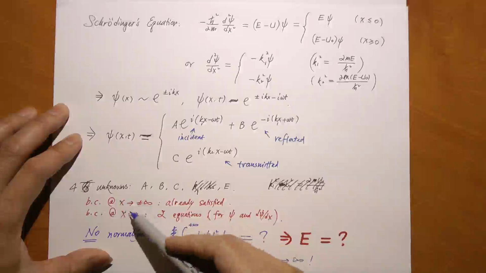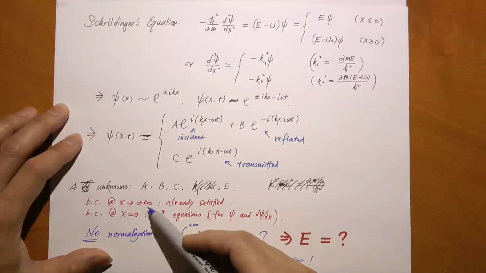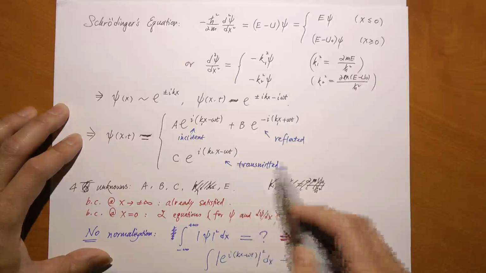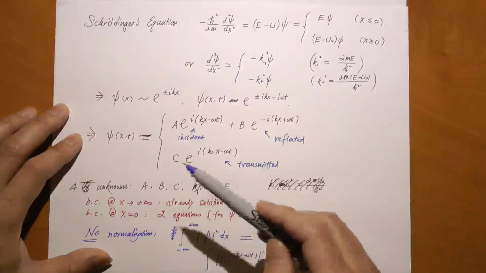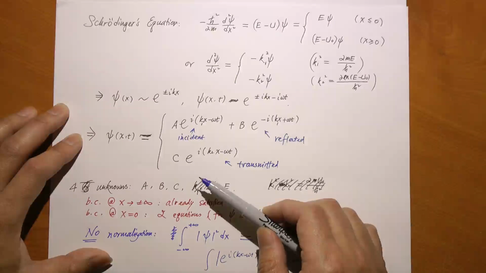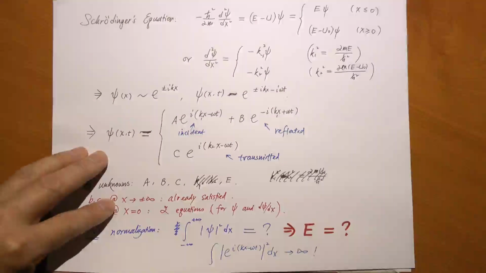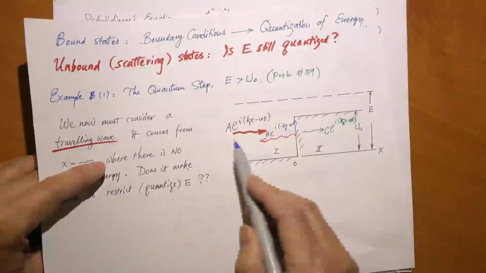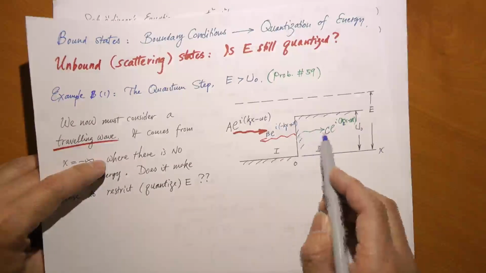Well, we have the boundary condition. We already considered boundary condition at x equal to positive negative infinity. Therefore, for example, we never had a wave going backwards from bouncing off from x equals positive infinity, right? So the only boundary conditions left are the ones at the quantum step, x equal to 0. So x equal to 0, you have the quantum step right here. So here you have A coming in, B reflected, and C coming out.